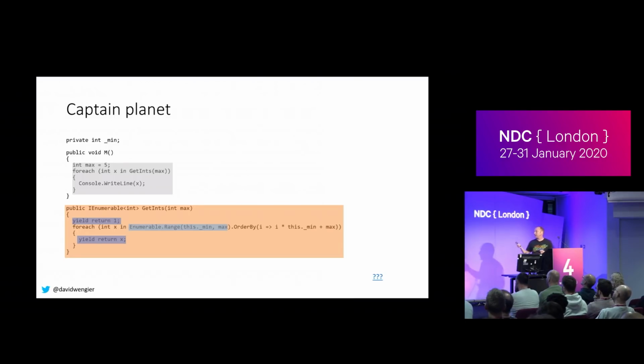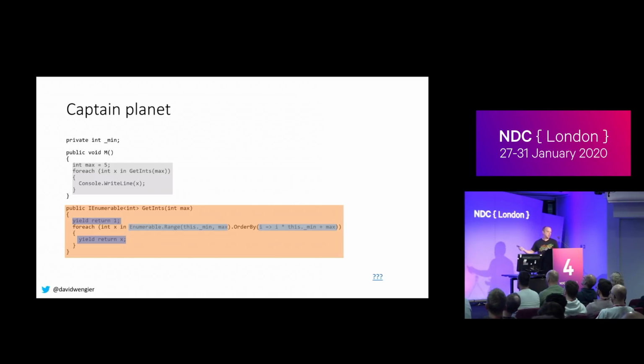More importantly, that helper class uses this.min, so it's going to keep a reference to that whole class that this is all sitting in. It also uses max, which is going to get hoisted to a field. That's fine. No, it's not. Sorry. It's not. Now it is, because it has a lambda, right? So we're going to get a helper class for our lambda that's going to live on our helper class for our iterator. They're both going to capture the class that this resides on. One of those things could exist per thread, and that's the one that has the other, right? So you can sort of start to see that all this complexity can creep into your code.